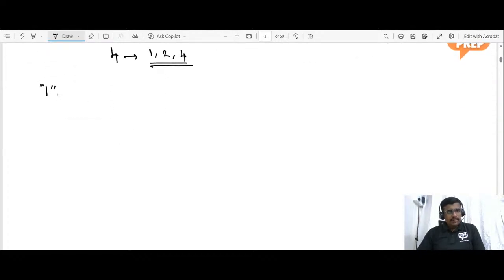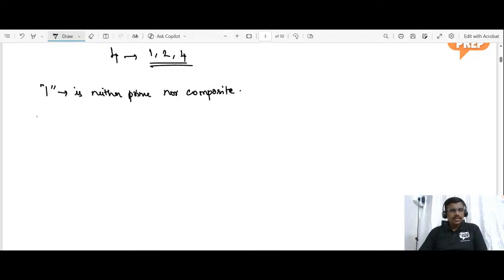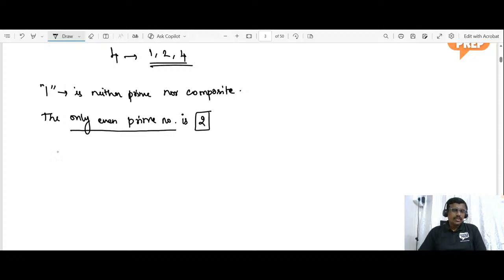The number one is neither prime nor composite. The only even prime number is 2.